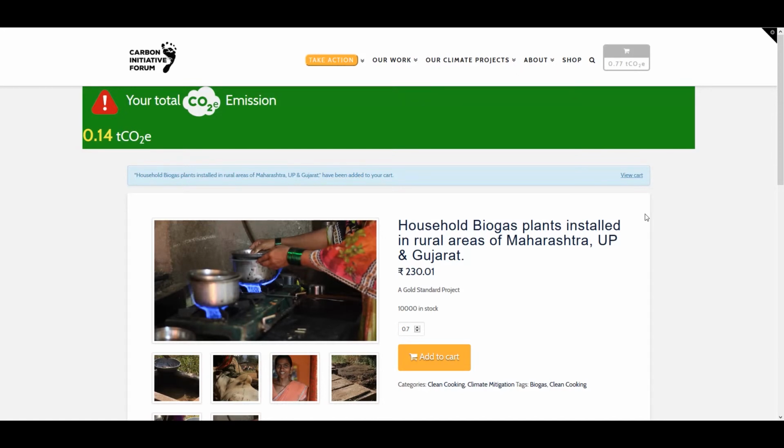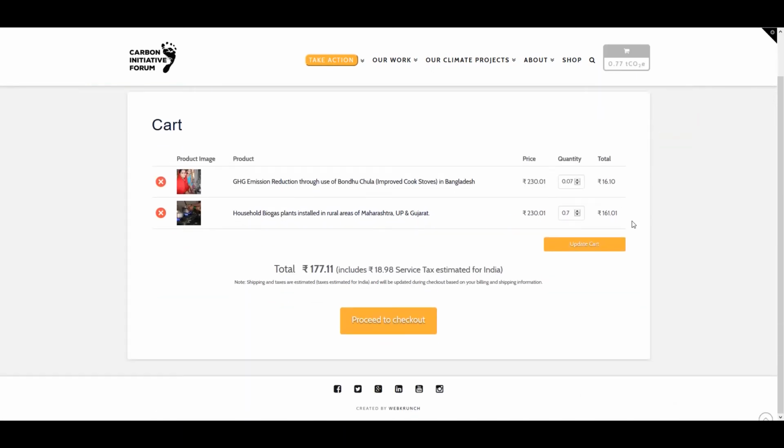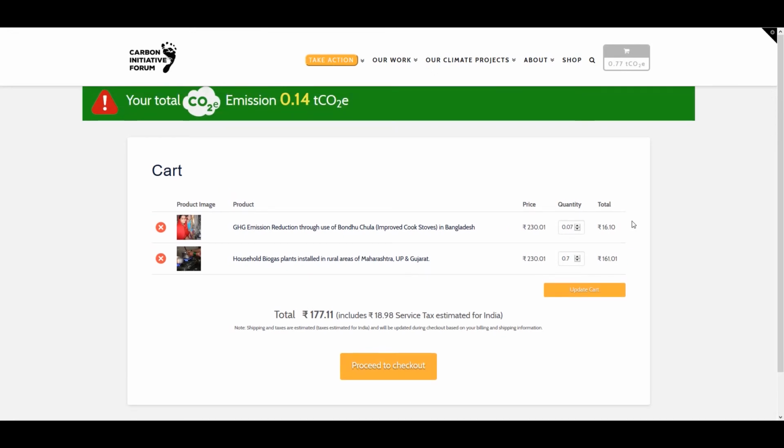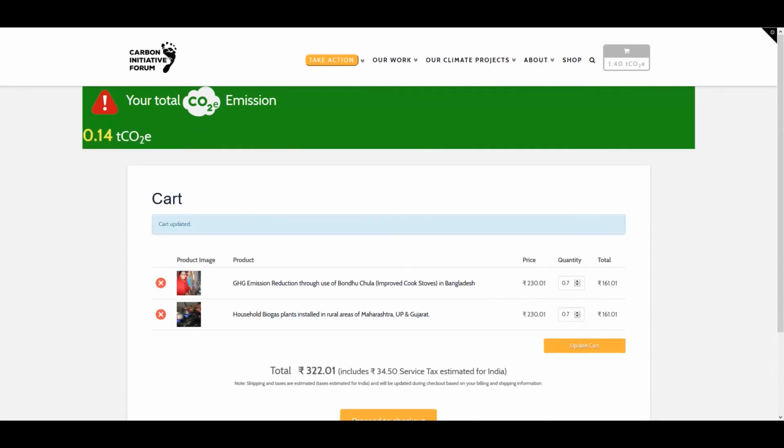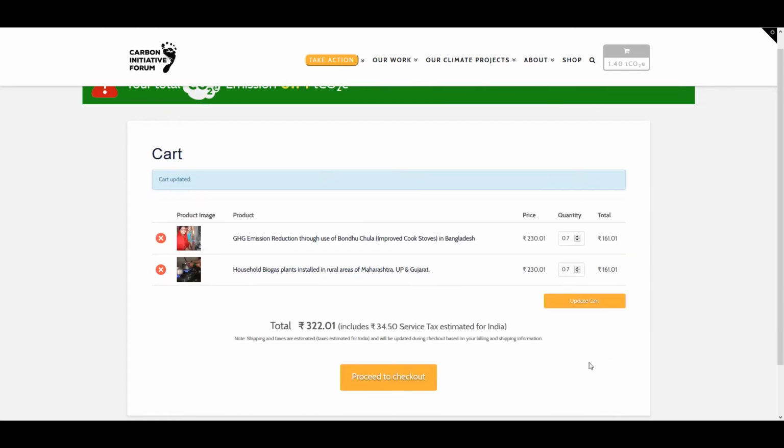You can view the cart by clicking the View Cart button. Additionally, you can view the cart by clicking the top corner button. These two will direct you to our cart. Here, you can make the final edits. In case you make edits, remember to click on the Update Cart button. For example, if you want to make changes to the quantity or remove a project, make the changes and then update the cart. Once you're done, click on the Proceed to Checkout button.